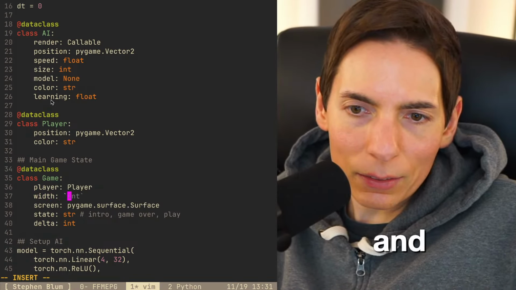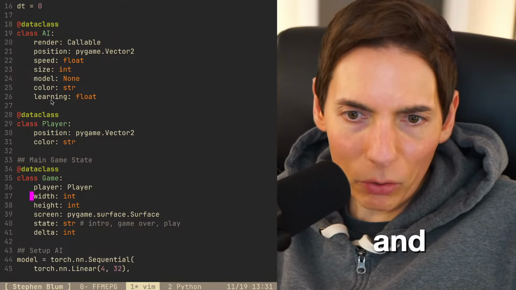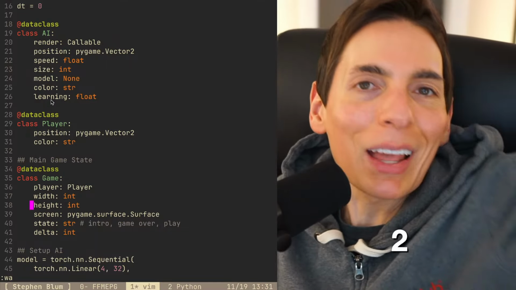Okay, width and height. So that way we can take the screen surface and remember what that is for a 2D game. Yeah, you got it. It's a 2D game. That's what you're looking for, is it 3D or 2D? It's 2D. It's a very simple game. It's run away from the AI. That's what it is. I don't know what we should call it. What should we call the game, you guys?